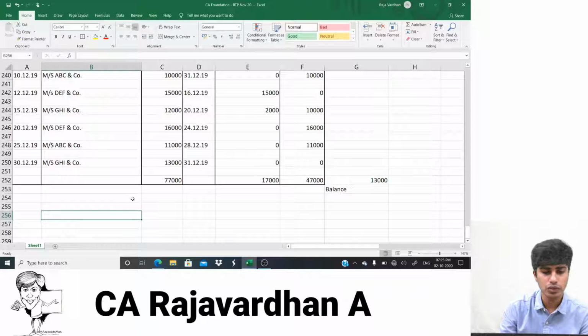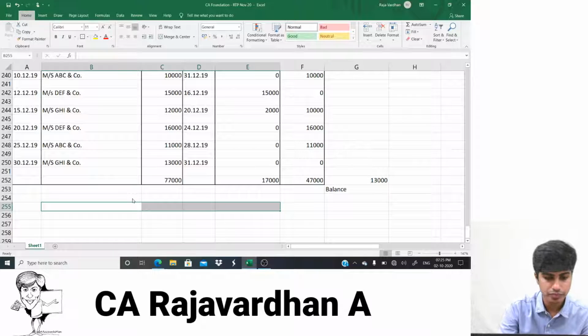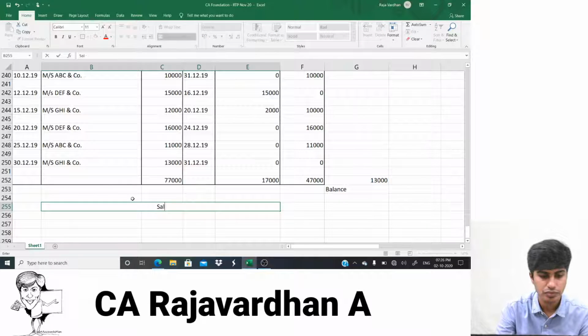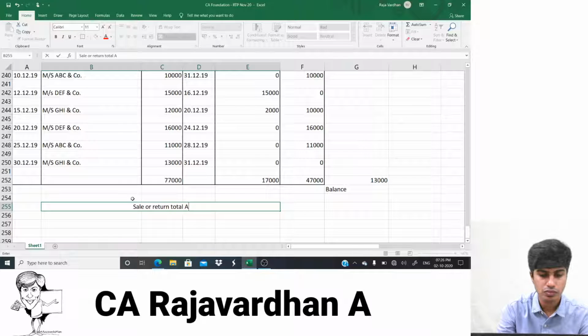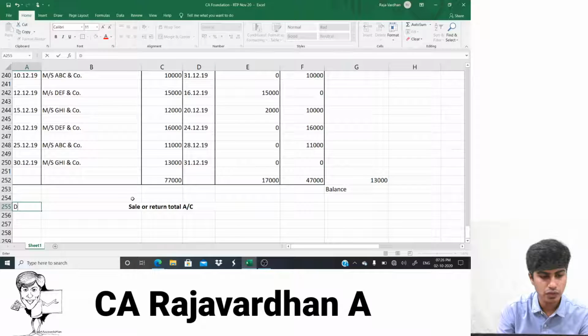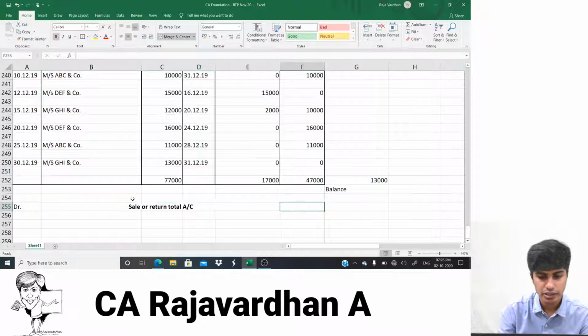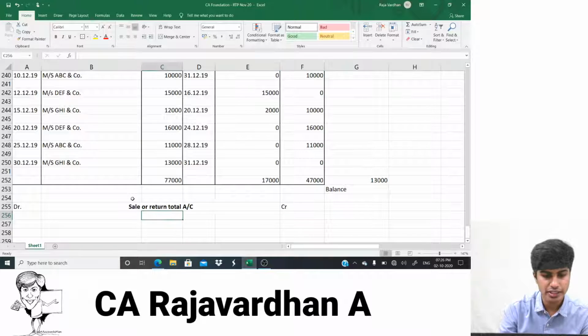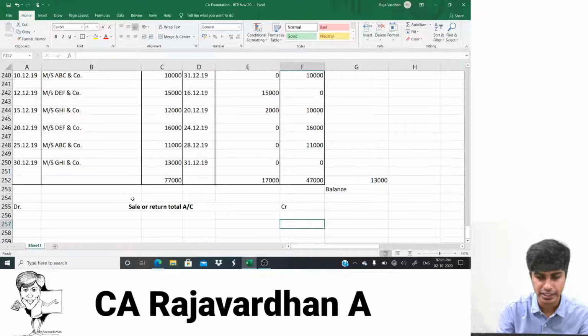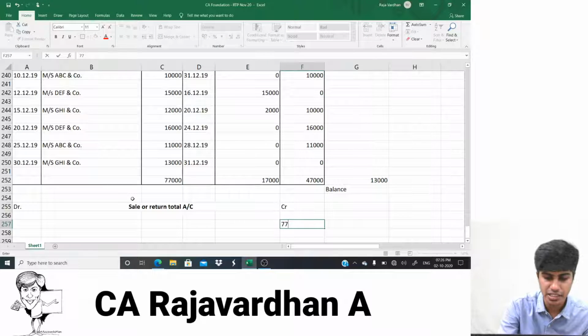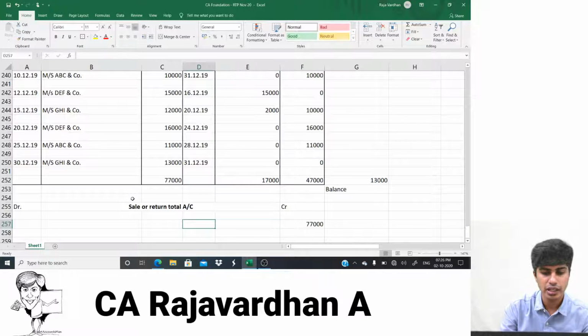Sale or return total account. So I'll write here the ledger as sale or return total account. This will be the debit side. This will be the credit side. Now, what is the value? When the goods are sent on return or approval, I'll credit it. How much is sent? 77,000. You get that? And how much is returned?